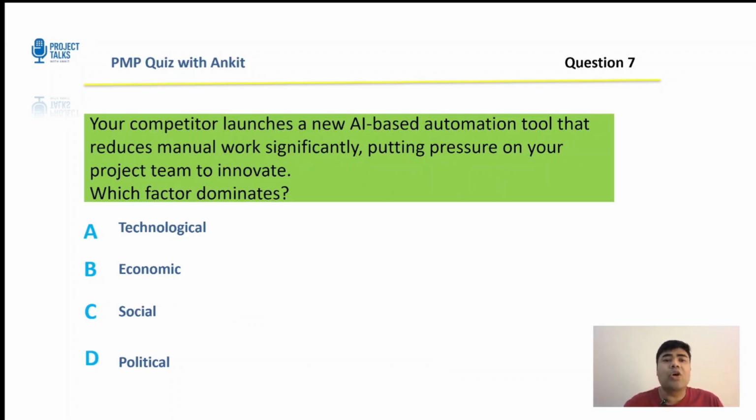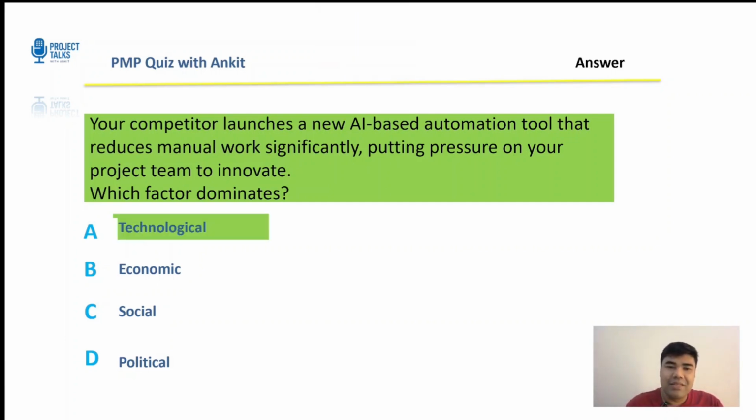All right. Your competitor launches a new AI based automation tool that reduces manual work significantly, putting pressure on your project team to innovate. Which factor dominates? It's a good one. Technological, economic, social, or political? Think about it. I'll give you 15 seconds. Think of the driving factor, not the outcome.